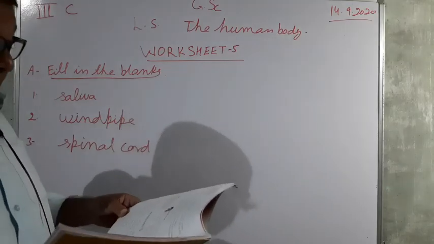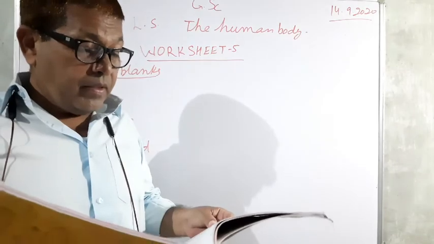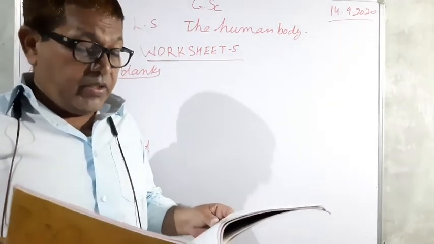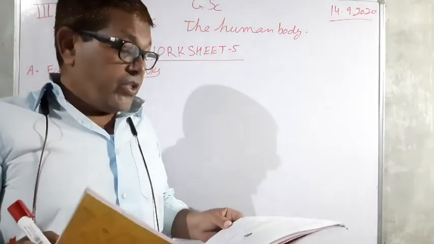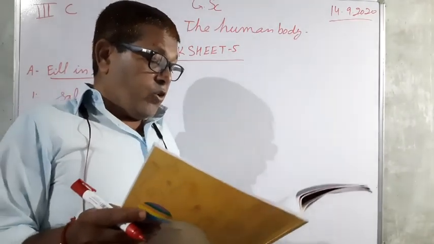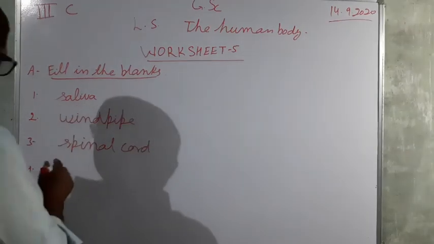Now next, the blank pumps blood to different parts of the body. So which part pumps the blood? The heart. So you have to fill in the heart pumps blood to different parts of the body.